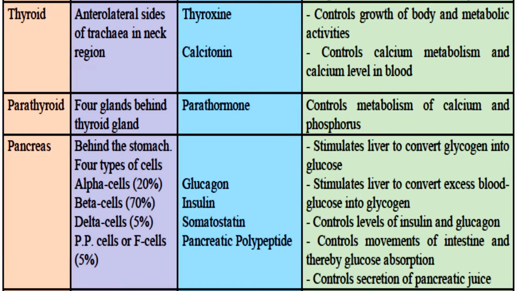Thyroid, it is located near the anterolateral side of the trachea in the neck region. हमारा जो throat है इसके नीचे की तरफ हम लोगों का thyroid located है. It releases the hormone called thyroxine, and thyroxine controls the growth of the body and metabolic activities.